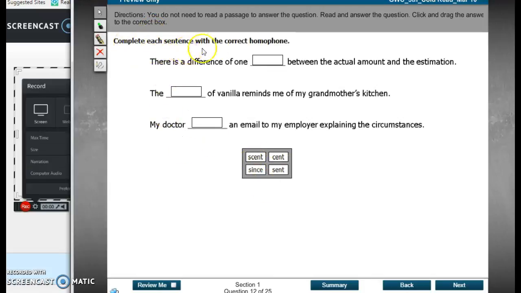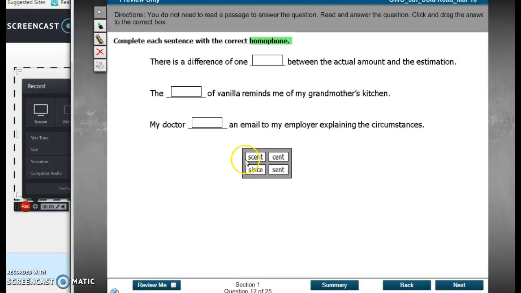Complete each sentence with the correct homophone. So we are looking at homophones. We know from our word parts that phone means sound, homo means same, so they're words that sound the same. And you can see down here we have scent, cent, and sense, which isn't quite a homophone, but it's pretty close. So we have to read the sentences and figure out which meaning is being used for each one.